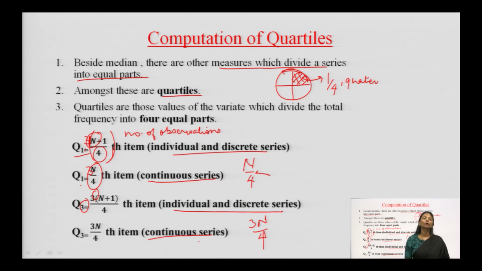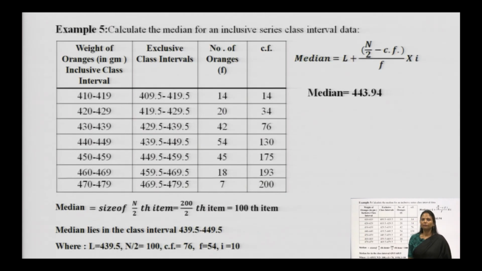This will give you the quartile position, not the ultimate value we are working for. The formula we will apply is the median formula only, but in this place we will use n over 4 or 3n over 4 for quartile.